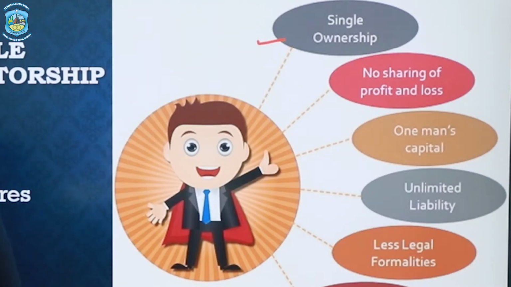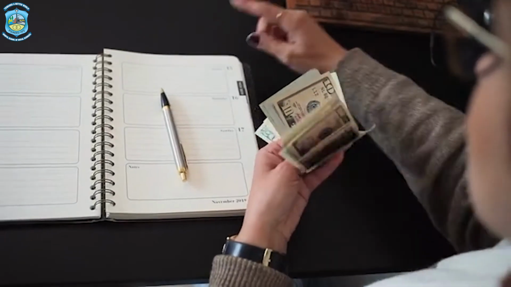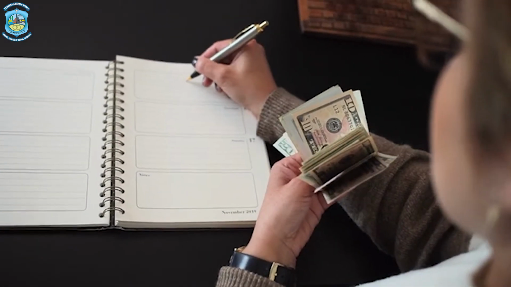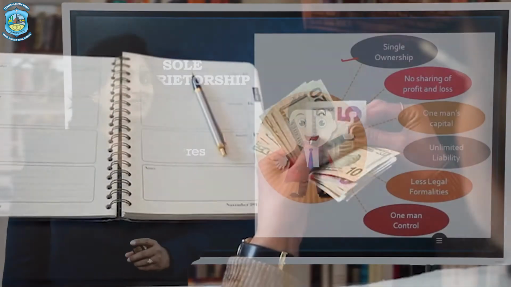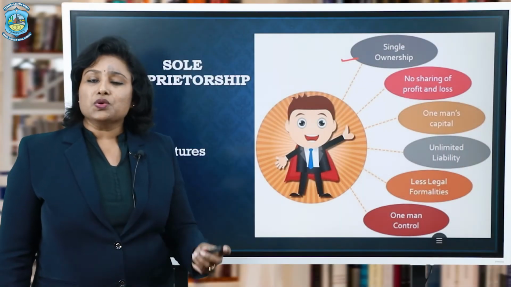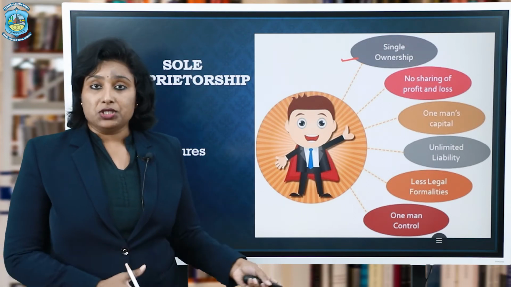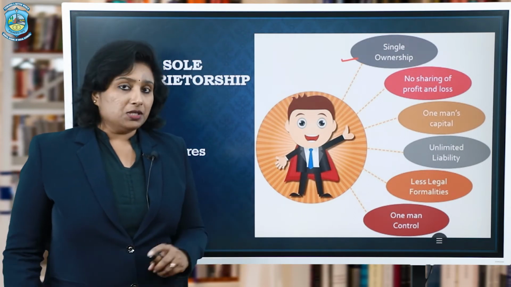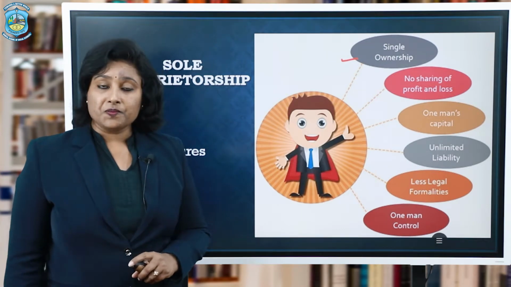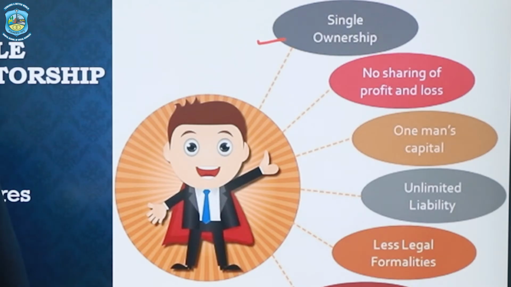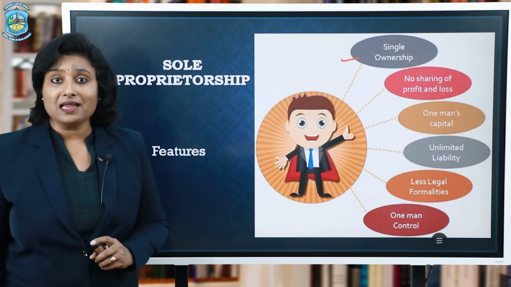Another feature is that it is one man's capital. No one else is going to contribute any fund to run this business because it is one single person. And he is going to run the entire business on his own, be it the managerial part or the operational aspects of the business. The next feature is unlimited liability. Do you know what unlimited liability is?